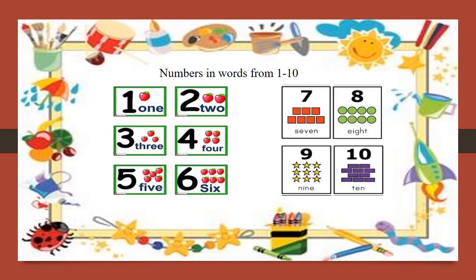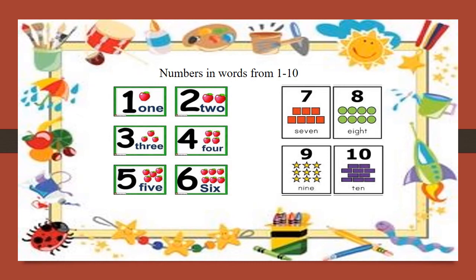7, S-E-V-E-N, 7. 8, E-I-G-H-T, 8. 9, N-I-N-E, 9. 10, T-E-N, 10. Okay children, you have learned the spelling of numbers from 1 till 10.